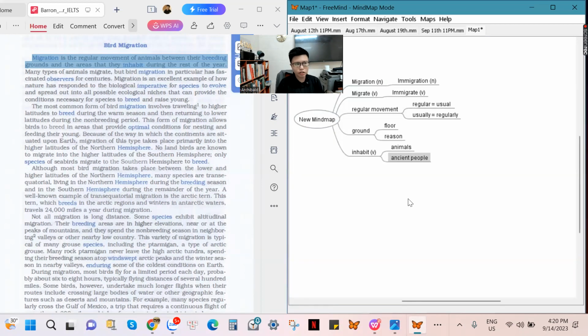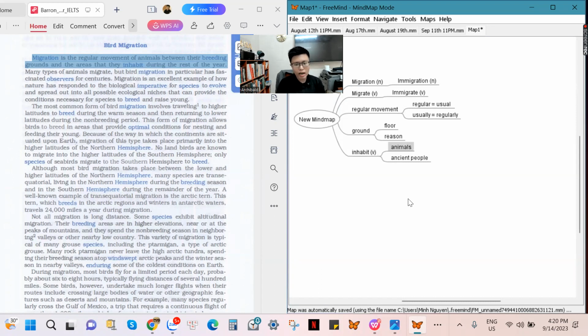Ancient people inhabited Vietnam, or Chinese people inhabited some parts of Vietnam. That is the word for you to use when you want to talk about the past when it comes to people. For animals, you can say animals inhabit the terrace of my house, or the bees inhabit the trees in the garden of my house. That is the word inhabit.